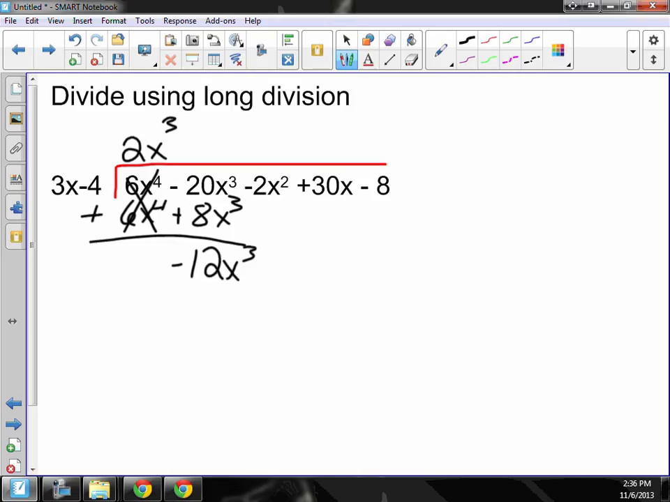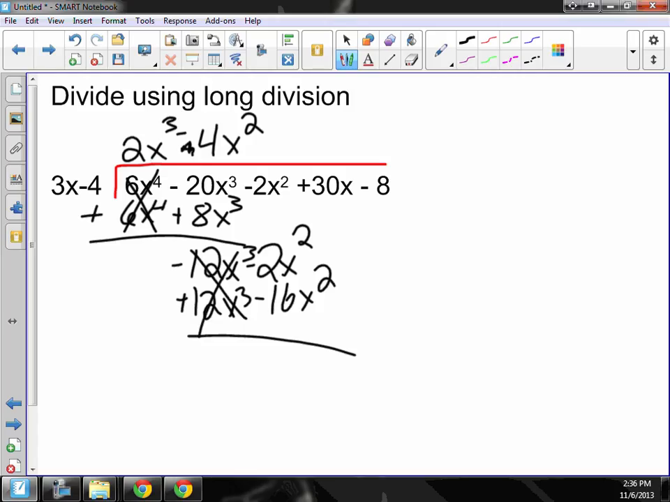And really, you only need to bring down whatever term you're going to use next. So I know this is x to the first, and this is a constant. So I only need to bring down the negative 2x squared. I'm just lazy. How many times does 3x go into negative 12x to the third? Plus 4x squared. Oh, that's a minus. Thank you. So this one will be negative 12x to the third plus 16x squared. Change the signs. Those cancel. This is negative 18x squared.